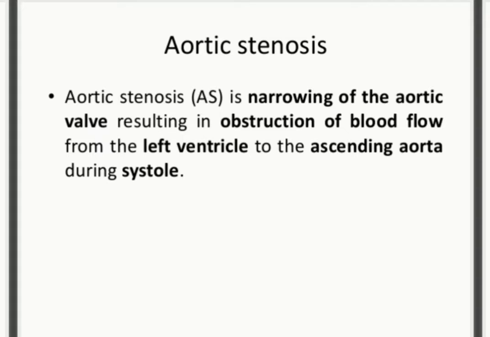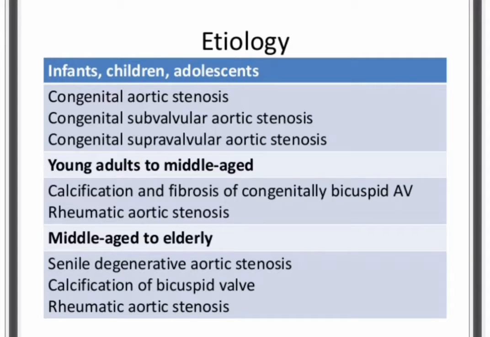When narrowing of the aortic valve takes place, it could be because of many reasons, so we're going to learn about it. If it is occurring in an infant, it could be congenital aortic stenosis, a congenital subvalvular aortic stenosis, or supravalvular aortic stenosis. If it's occurring in a young adult, it will be because of calcification and fibrosis of the bicuspid aortic valve, or rheumatic aortic stenosis.